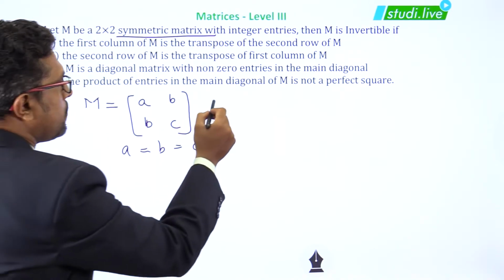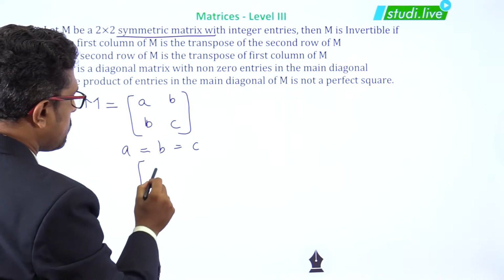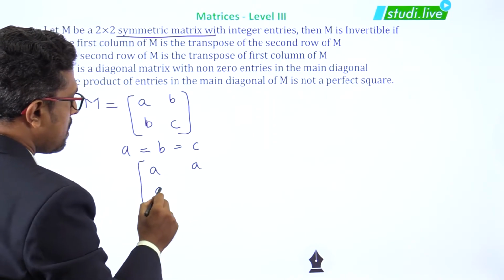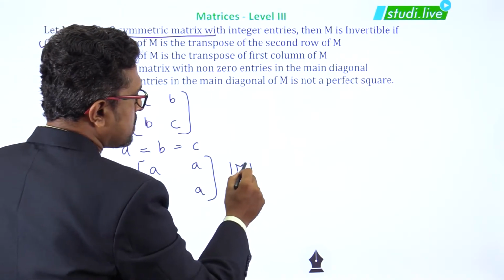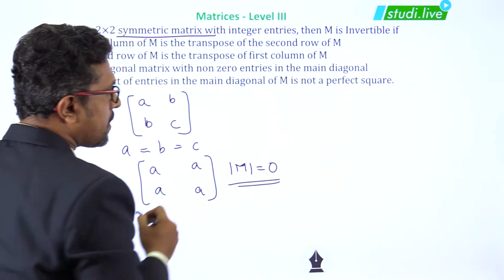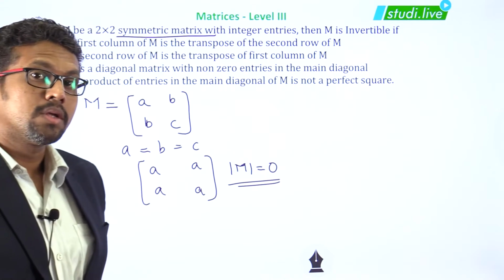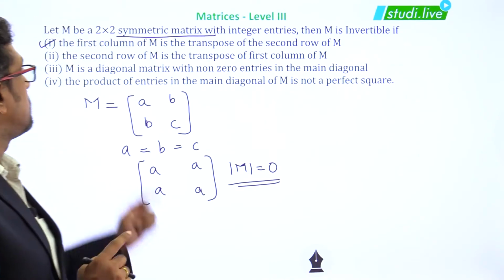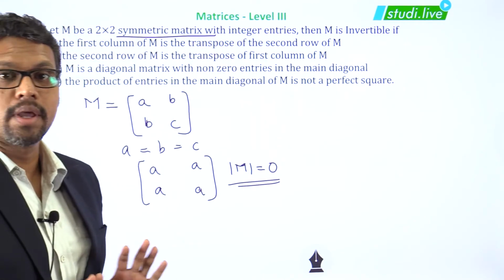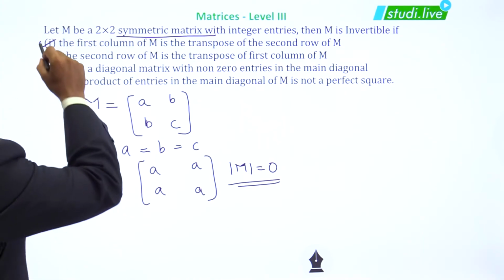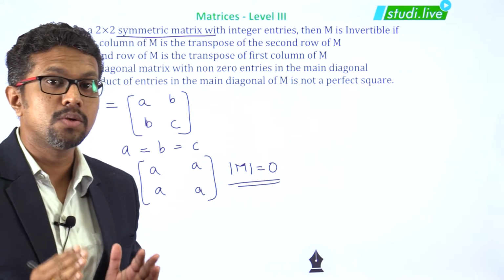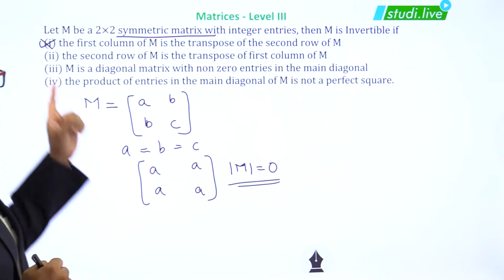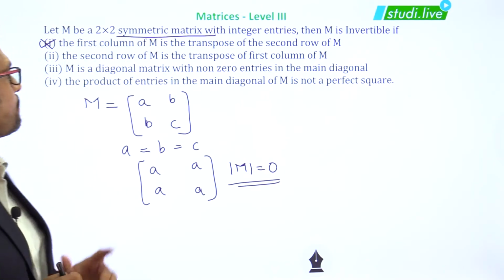But if A equals B equals C, then this matrix will become A, A, A, A, and the determinant of this matrix now becomes 0. That means it is singular, and hence this cannot be invertible. So option 1 does not satisfy the condition that the determinant is not equal to 0. So the first option is not correct.